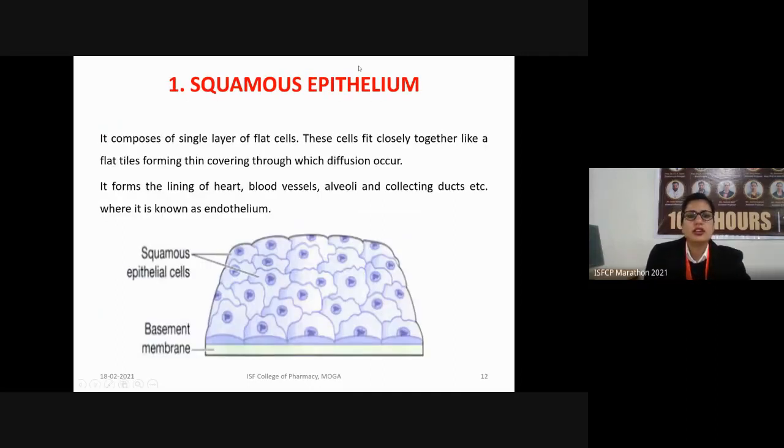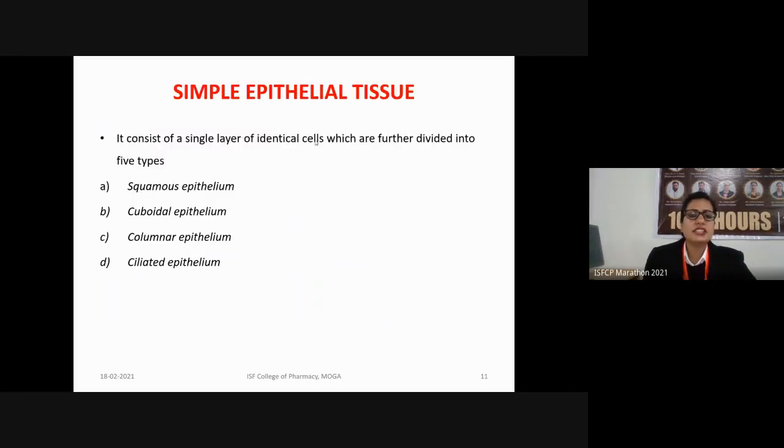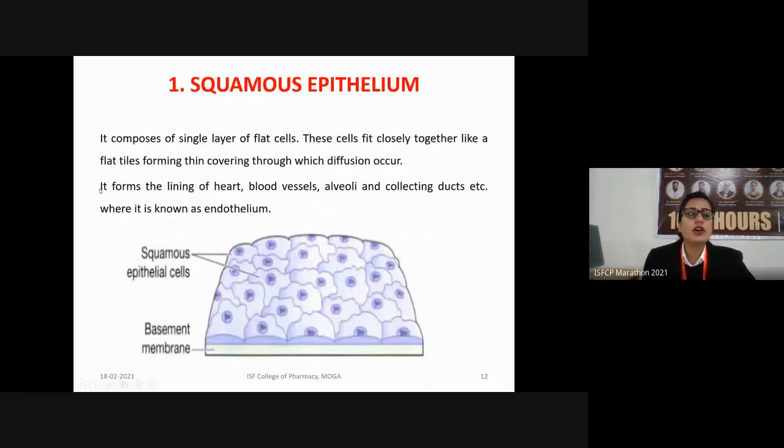Now, squamous epithelium, as you can see in the structure, has cells which are flattened in shape and lie on a basement membrane. These cells are very tightly packed, or we can say they fit very closely together, like flat tiles forming a thin covering through which diffusion can occur. Examples include the lining of the heart, the lining of the blood vessels, alveoli, and collecting ducts.